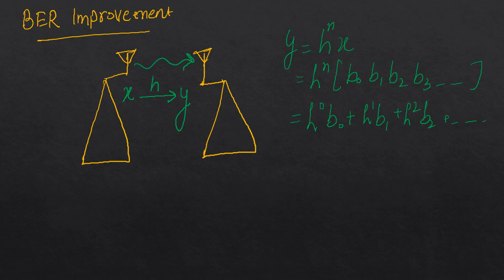Now assume that because of multipaths and other factors, H2 is in deep fade. In that case, we will lose B2. We cannot recover H2 B2 and hence B2. This is gone.